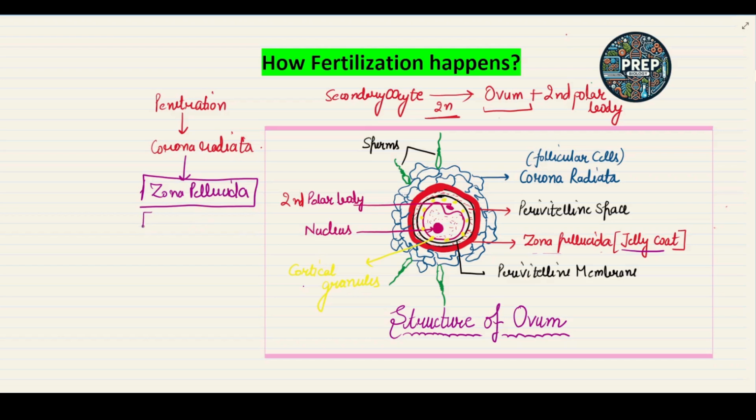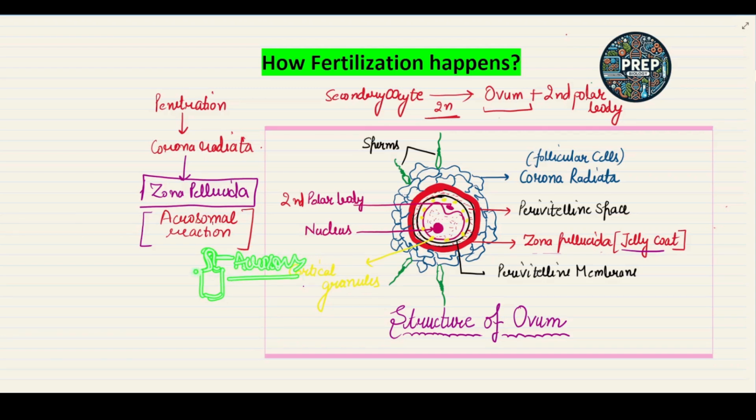In the zona pellucida, the acrosomal reaction takes place. If we see the structure of the sperm, at the head region a cap-like structure is there, and that cap-like structure is called the acrosome.